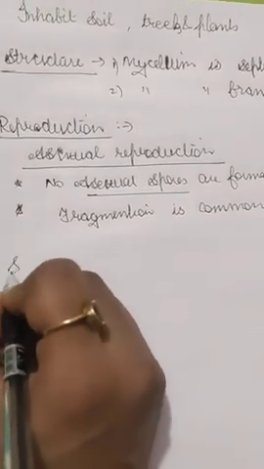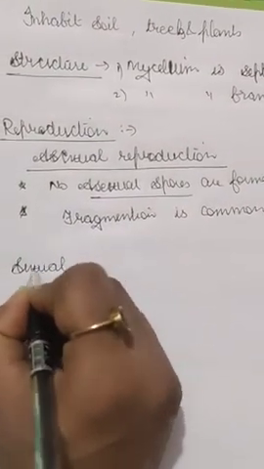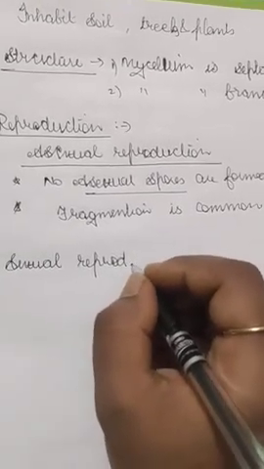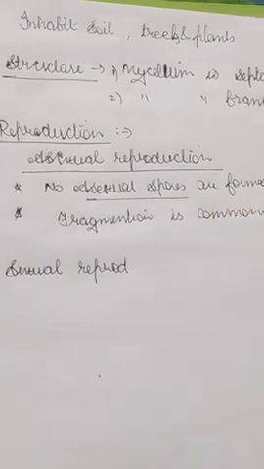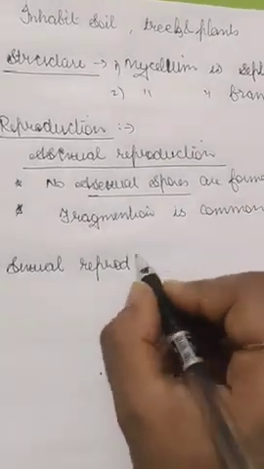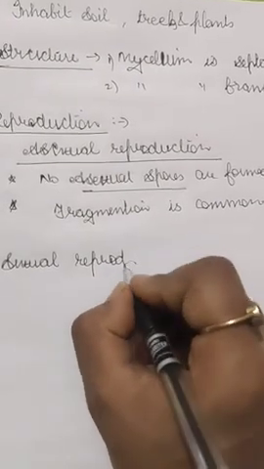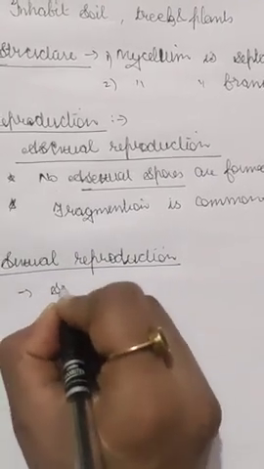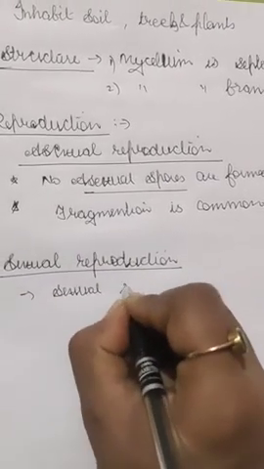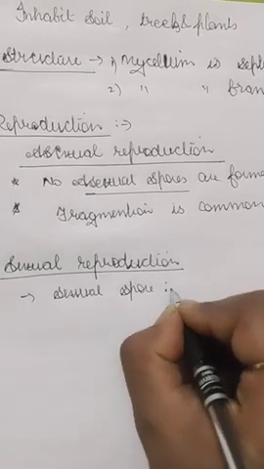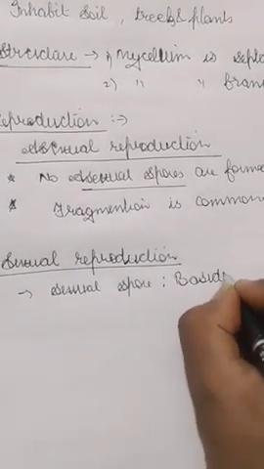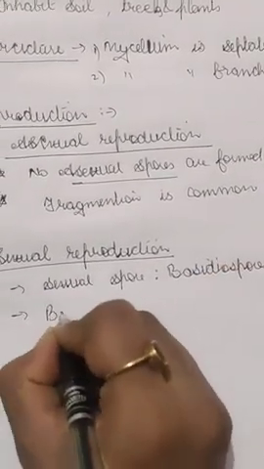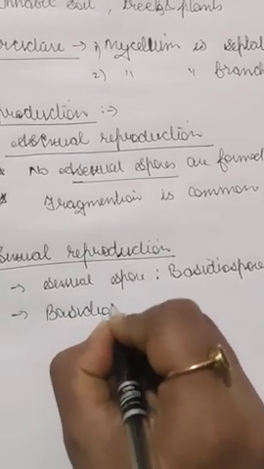So when it undergoes sexual reproduction, then the sexual spores are called basidiospores, because we are learning about basidiomycetes, so the spores will also be called basidiospores. Here the sexual spores are termed as basidiospores, and the basidiospores are produced on basidium.